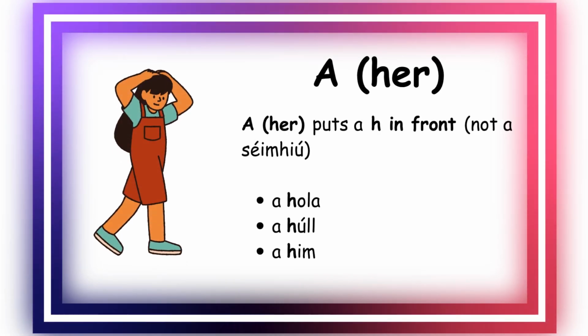A also means her, but if you have a word beginning with a vowel and you want to say her, a her puts an h in front. Now it's very important, this isn't a séimhiú that goes after the first consonant, the h goes in front of the letter. So a hola, her oil. A húll, her apple. A him, her butter.